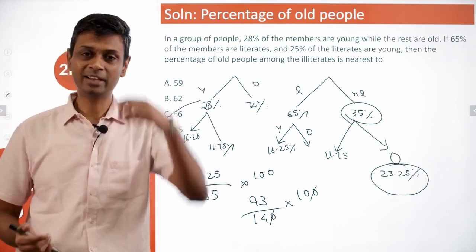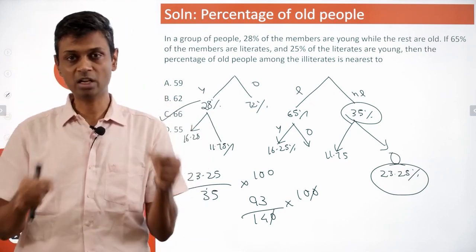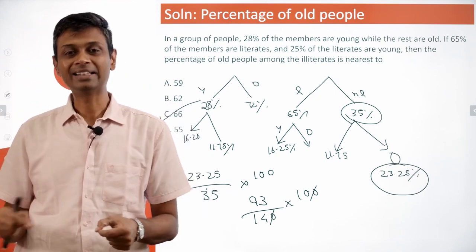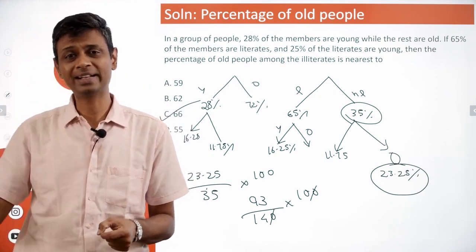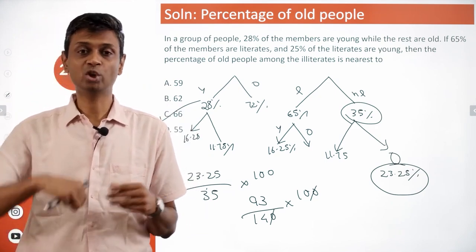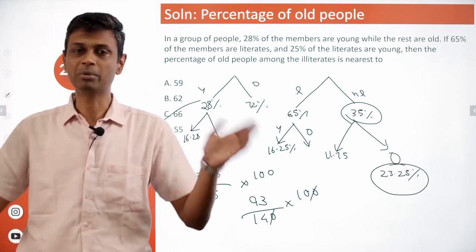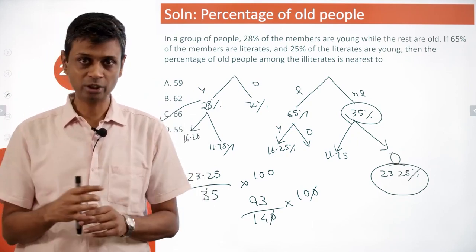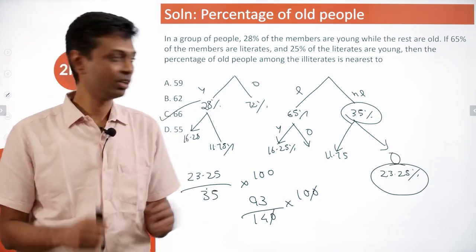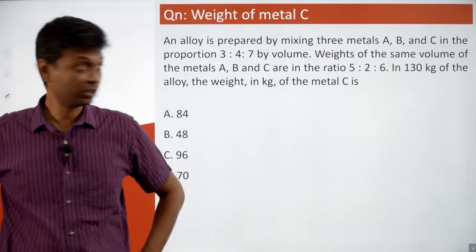Standard question, the same data set broken in two ways: young and old, literate and illiterate. And then if you're given what percentage of literates are young or what percentage of old people are illiterate, you can fill pretty much everything else. This is a standard template. You should get plenty of practice on this template. Wonderful. We're going to start doing this one.